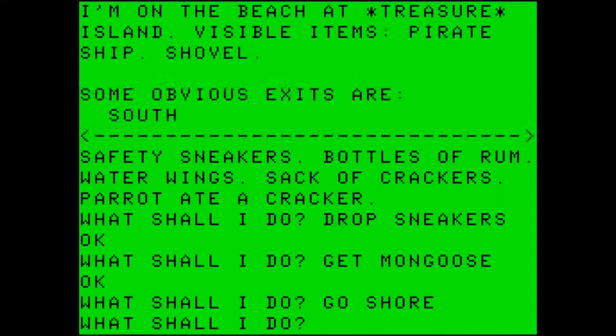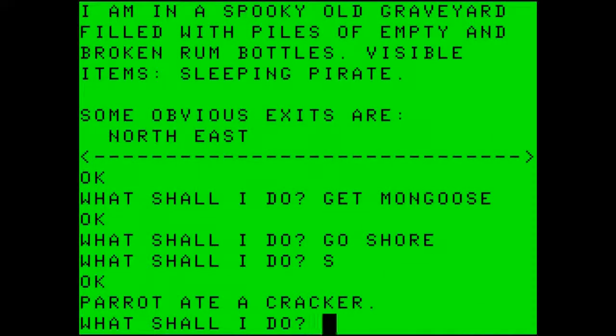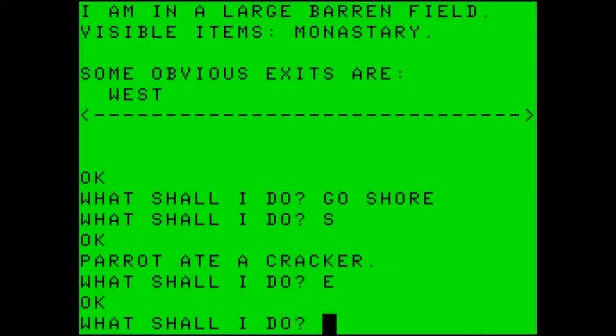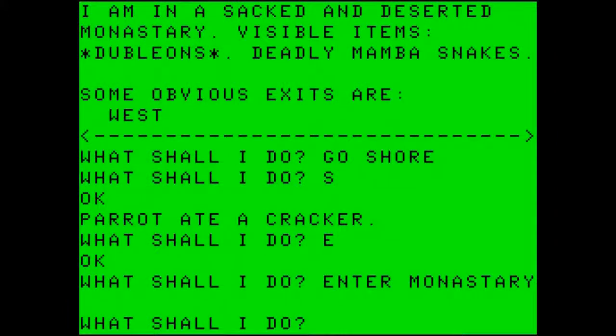So we go to shore, we go south to the graveyard, and east to where the monastery is, and then we enter the monastery. I am in a sacked and deserted monastery. Visible items: doubloons, deadly mamba snakes. As you can see, the doubloons are marked as treasure. We have to be careful of the mamba snakes. The obvious exit out of here is west. So let's drop the mongoose, because mongoose is designed to kill snakes, yes?